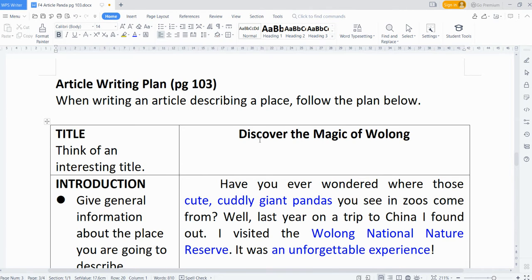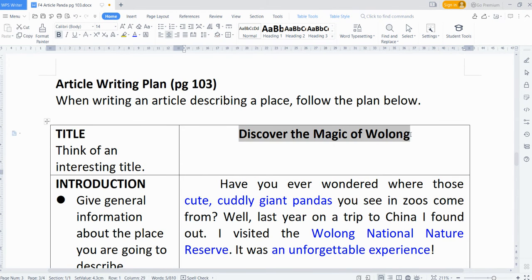When you want to write, there must be a plan, and the first one is you need to have a title. Write the title in the middle, on top of the page. When you want to write the title, you have to think of an interesting one. Make sure that it's catchy enough so that people will be interested to read your article. For example, since you want to write about Wolong National Nature Reserve, instead of writing Wolong National Nature Reserve, you can change it by writing discover the magic of Wolong.